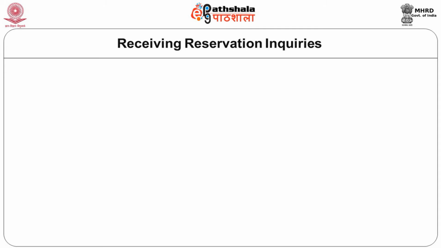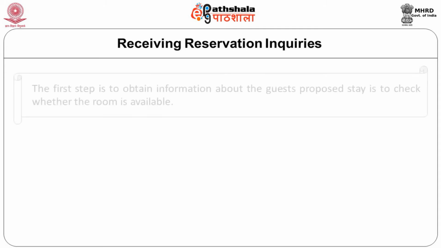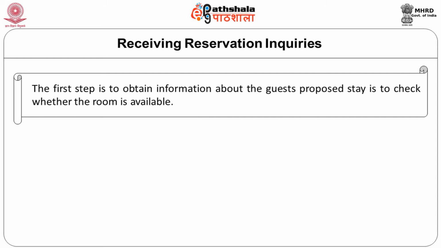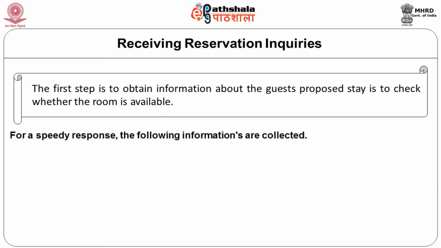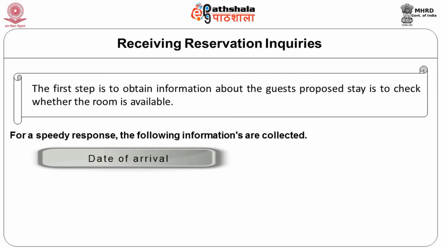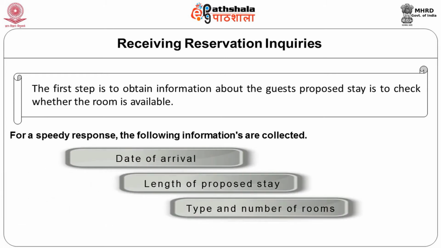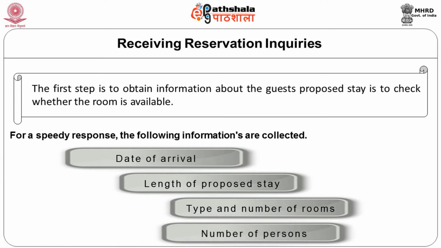Step 1 is receiving the reservation inquiries. The first step is to obtain information about the guest's proposed stay and to check whether the room is available with the hotel. For a speedy response, the following information may be collected from the guest: date of arrival, length of the proposed stay, type and number of rooms, and number of persons. This will help the reservation staff to check whether the reservation inquiries of the guest can be processed to the next step of determining the room availability.